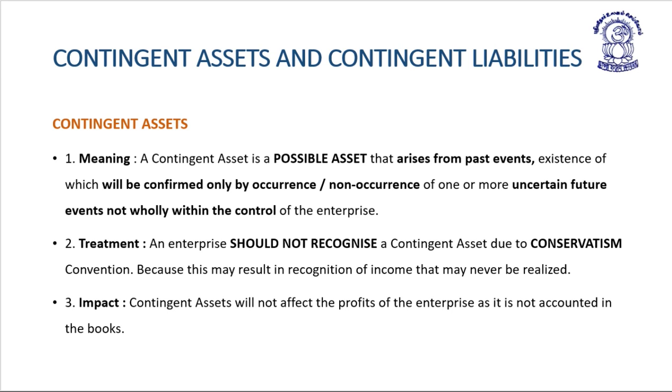Now, what is the meaning of contingent asset? First of all, we take the definition or meaning of contingent asset.